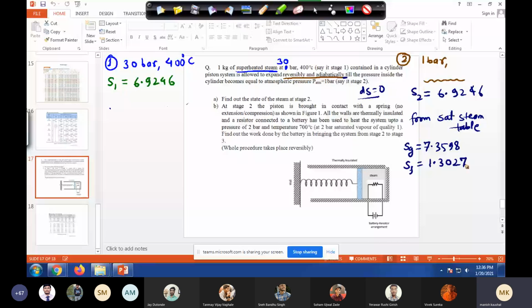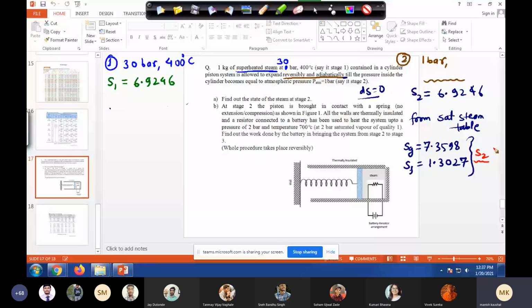S2 lies between these two. So now Tanmay, any suggestion? It is a mixture of both water and vapor. Very good. Bhavna, you are convinced with this thought that it is a mixture of both? Yes, sir. We can find out even the steam quality. That's what he's saying, that it's a mixture of saturated liquid and saturated vapor.